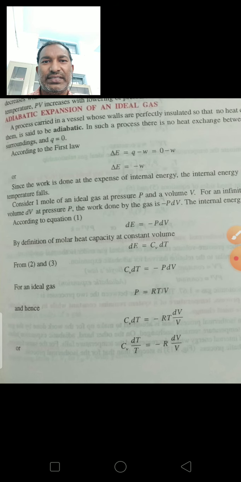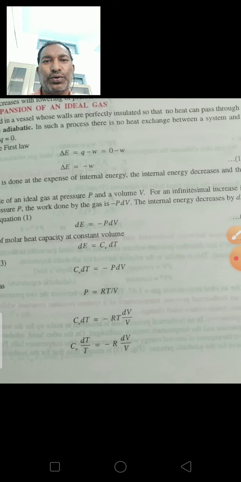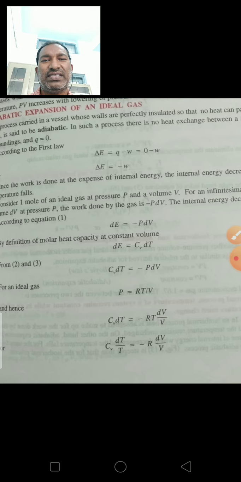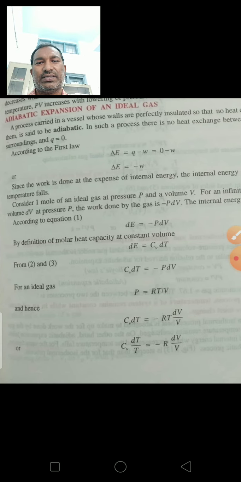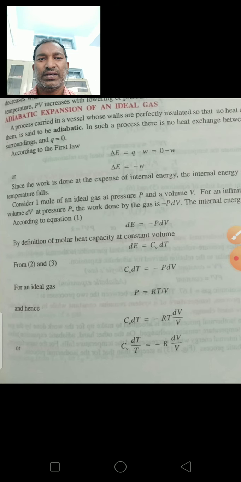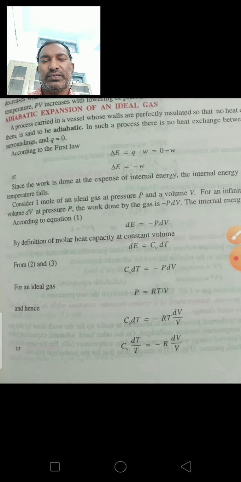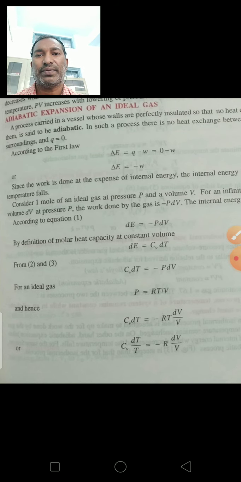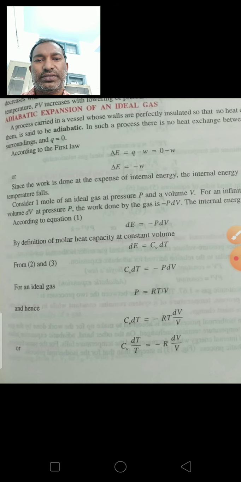In such a process, there is no heat exchange between system and surroundings. In an adiabatic process, Q is equal to 0.